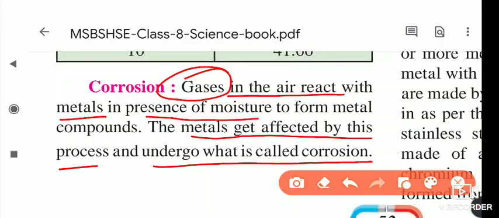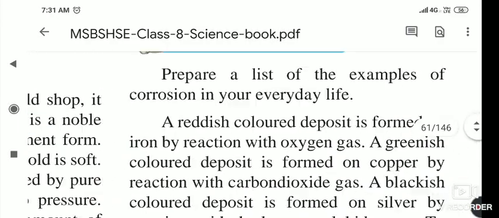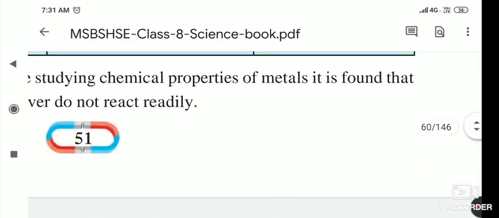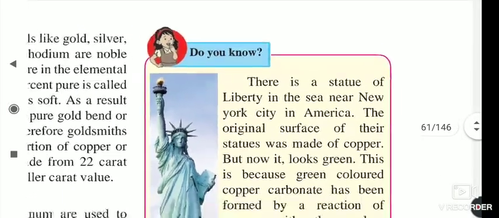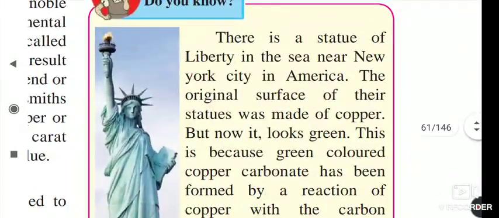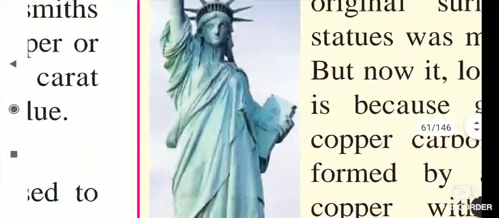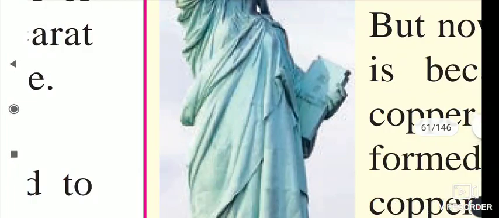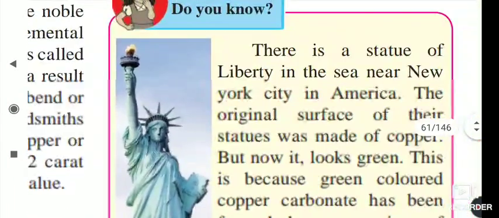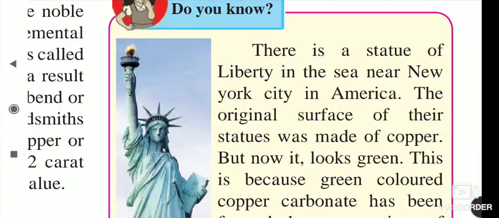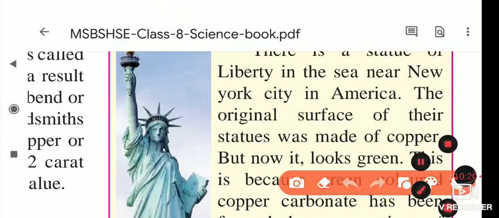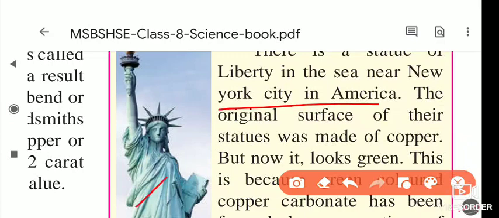Okay, they undergo corrosion. Now here it is, this is the statue. If you know this statue, this is the Statue of Liberty. If you see its color, it looks green. There is a Statue of Liberty in the sea near New York City, America.